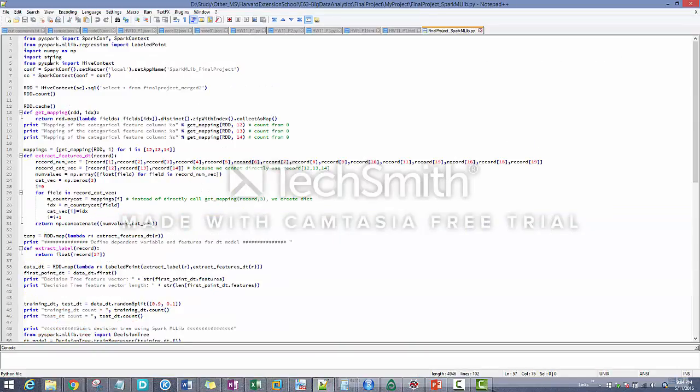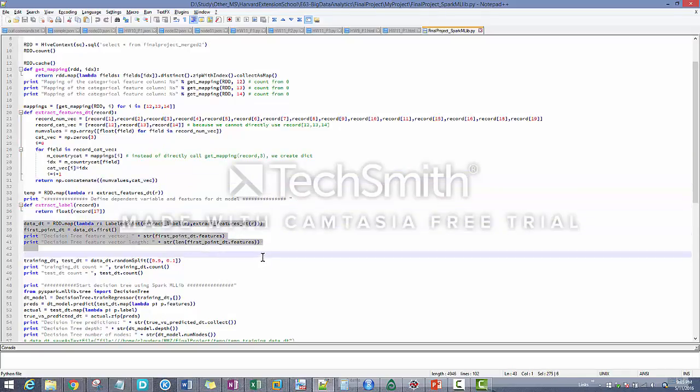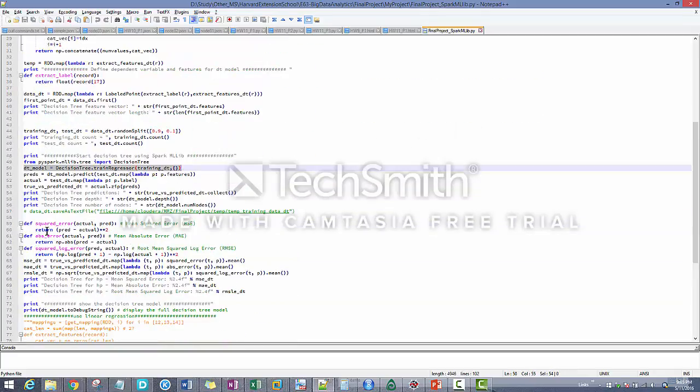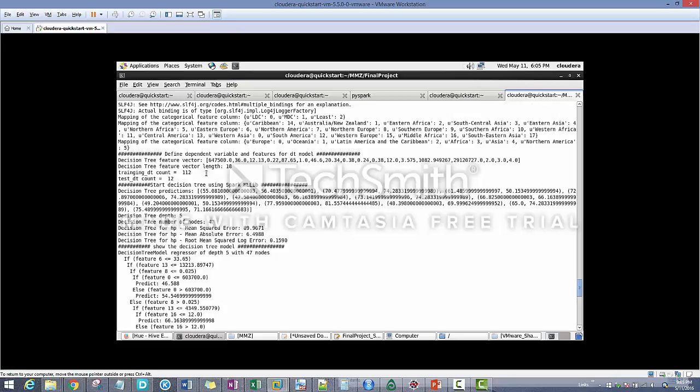It's basically just that I load those things in and then make sure I define the right function, because I need to handle those categorical columns, and then define my features, and then I define my y, and then split them 90%, 10%, and then build the decision tree model, and then we can see how it is. So in my quick VM, I just run it, and I can show you.